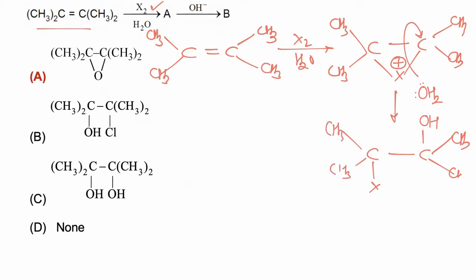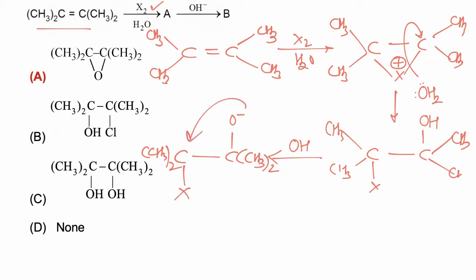Now on reacting with OH negative in the second step, first oxonium ion salt is formed. So O negative, CH3 whole twice, CH3 whole twice, X. Now this O negative acts as a nucleophile and here an intramolecular substitution reaction takes place.